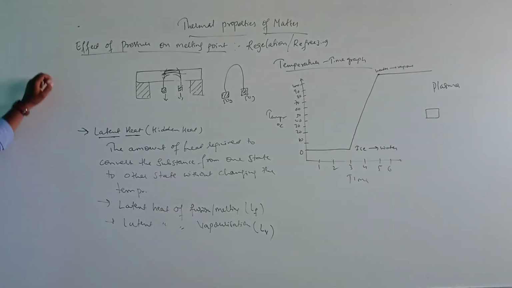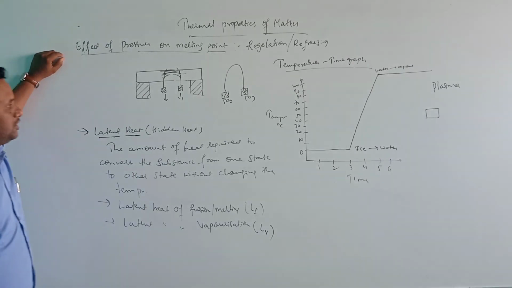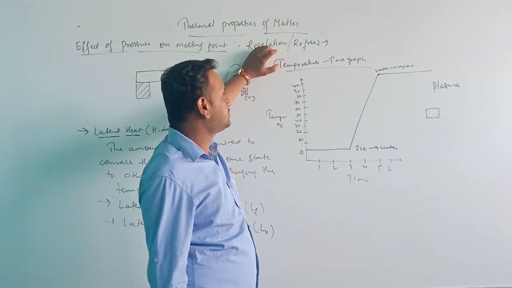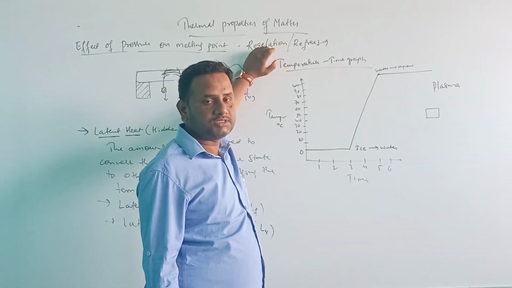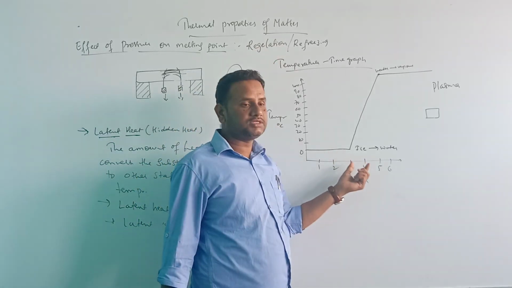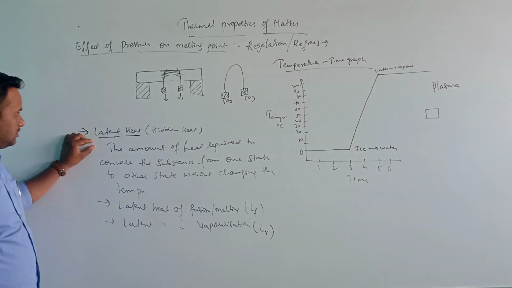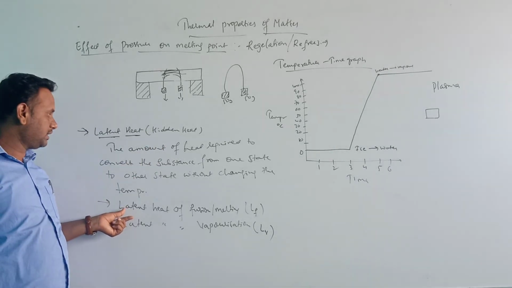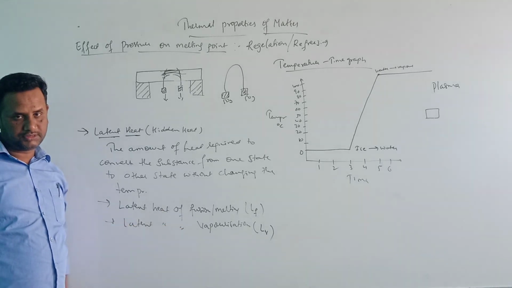This is all about the effect of temperature on melting point, and we have also discussed the temperature-time graph. From it we can conclude that whichever substance is undergoing a change of state, the temperature always remains constant. And latent heat, also called hidden heat, has two types: latent heat of fusion or melting, and latent heat of vaporization.